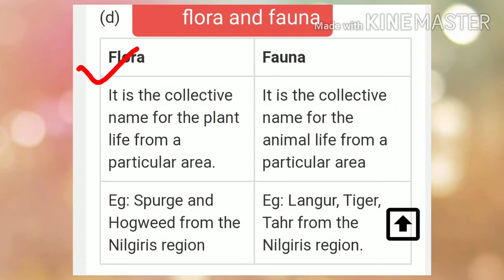Flora. Flora is the collective name for the plant life from a particular area. Fauna. Fauna is the collective name for the animal life from a particular area. Some examples of flora: spurge and hogweed from the Nilgiris region. Examples of fauna: langur, tiger, thar from the Nilgiris region.